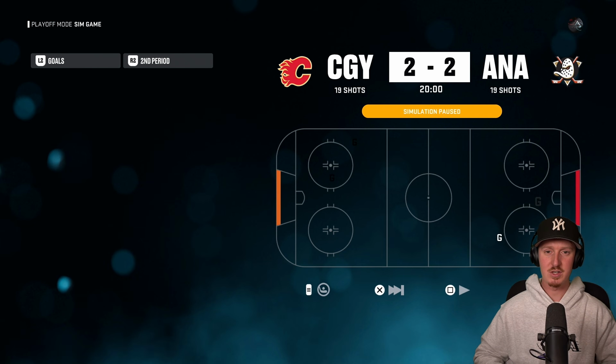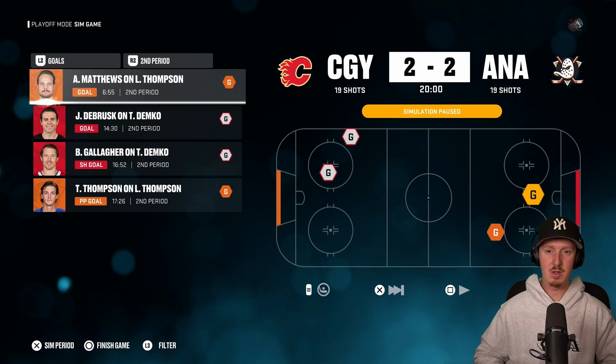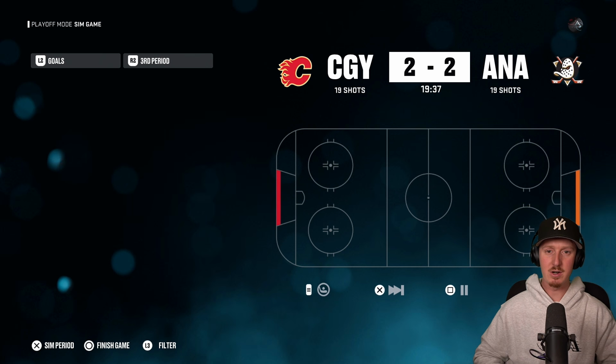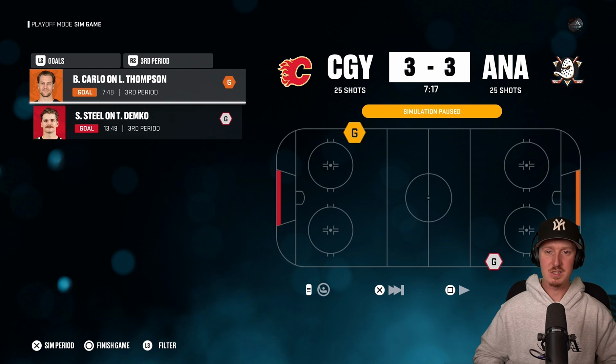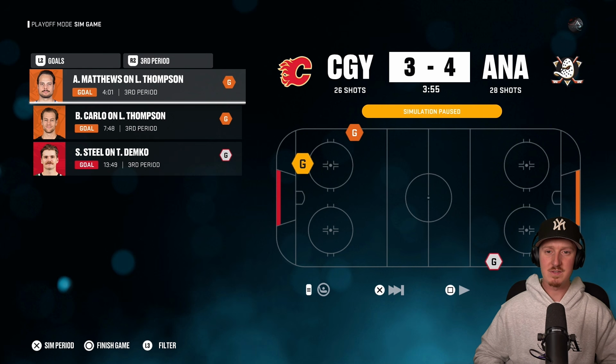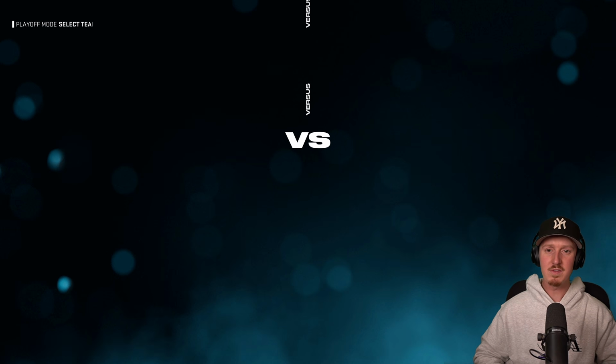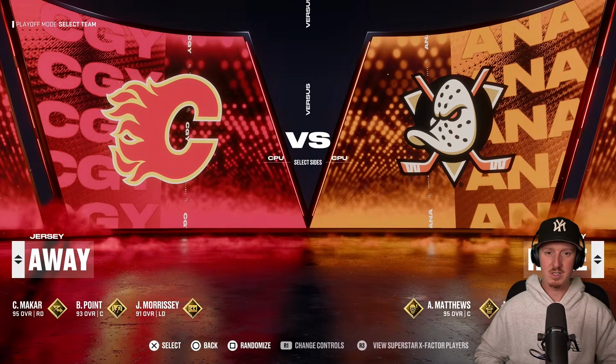It's going to be a scoreless first period. Moving into the second period, it's going to be a lot of goals scored, but they're just exchanging here. It's a tie game entering the third period. I feel like this is going to end up being a pretty close finish. Now, Sam Steele's picking up a massive goal just 7 minutes in, but look at offensive defenseman Brandon Carlo picking up a big time goal. He's the only offensive defensive defenseman that we know. Austin Matthews is picking up a big time goal. 58 seconds left in this one, and we got ourselves a 1-goal game.